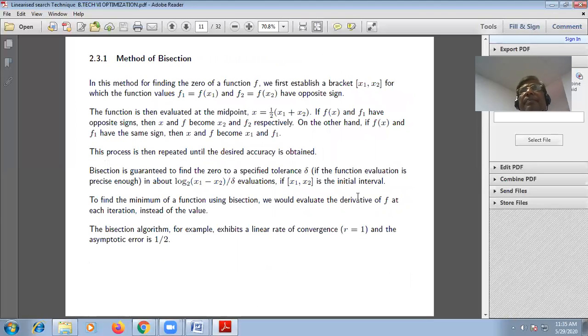In this topic, we have to understand the method of bisection and the method of secants. Bisect means to divide into two parts at least. See the function, then evaluate the midpoint of the function like this.